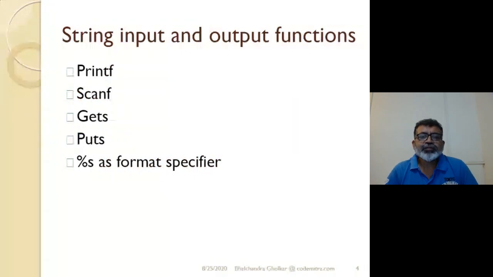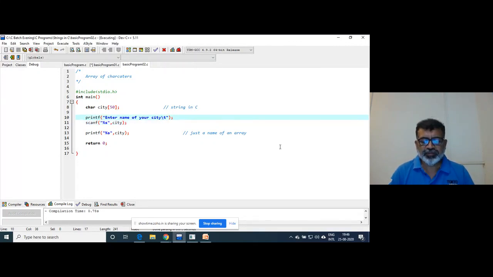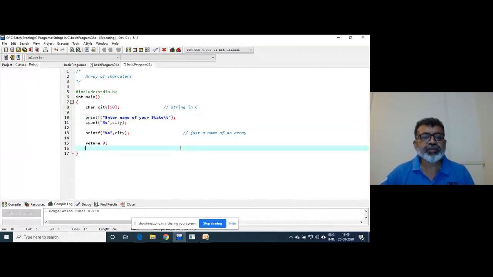So these are the string input and output functions. printf and scanf we have already used. There is some limitation. Enter the name of your state.